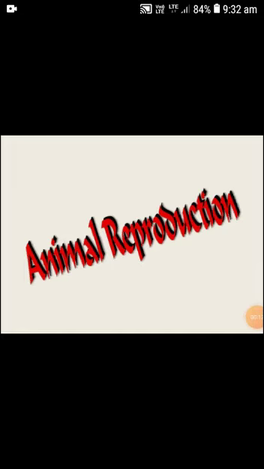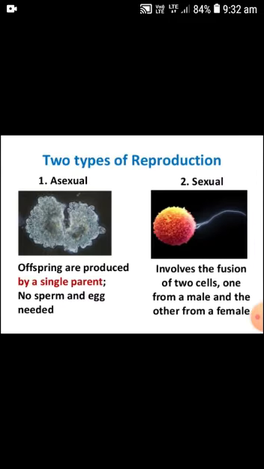Today, we discuss animal reproduction in this video. In animal reproduction, we first discuss the types of reproduction. Reproduction is the process in which new organisms are produced. Organisms produce their own kind, and this biological process is known as reproduction.